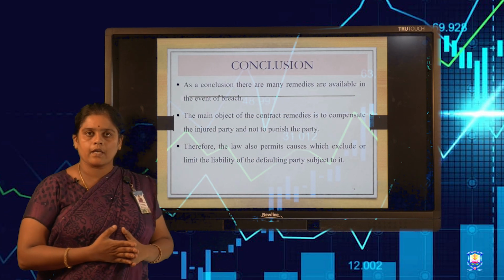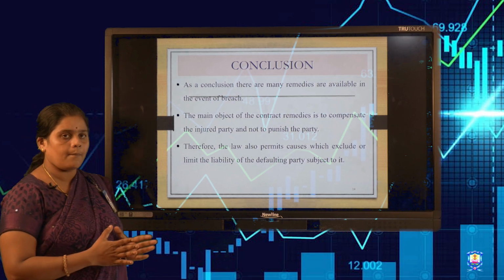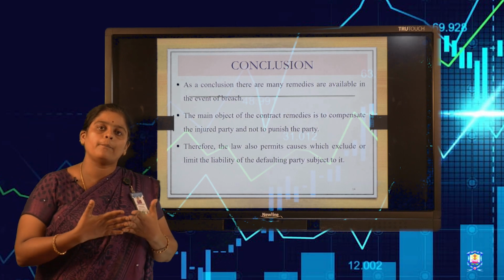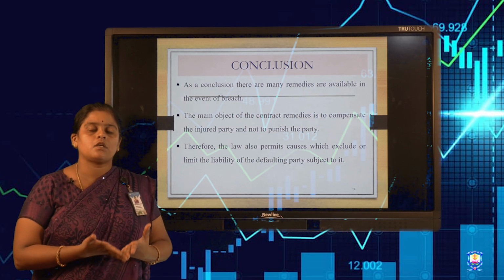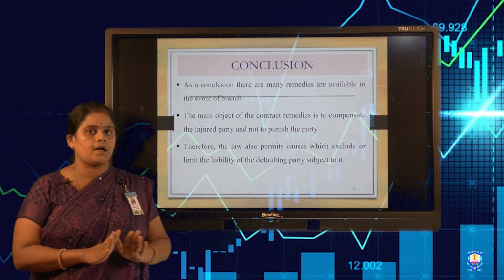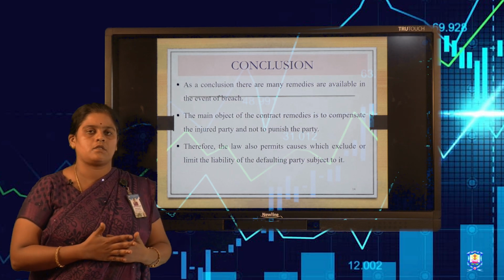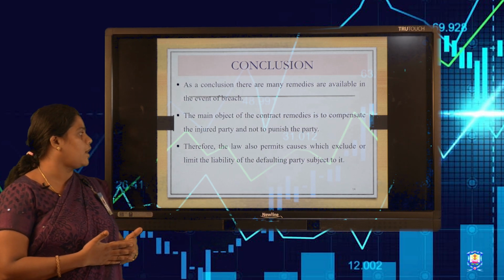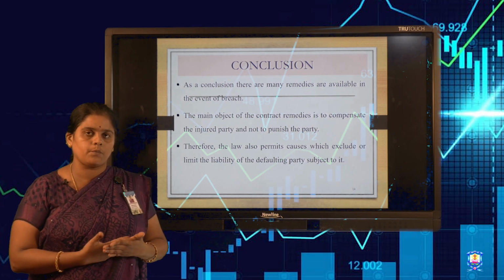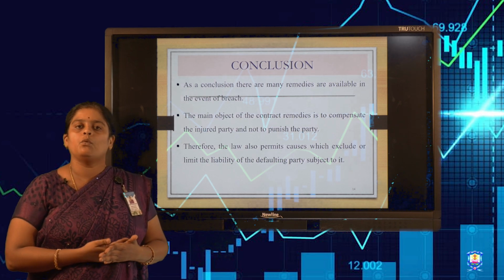In conclusion, we can say these are the remedies for the wounded party. We give compensation to the injured party, not to punish the party. We should not at any cost punish the party who is in default. We can ask for compensation. The defaulting party needs to pay the damages or give some monetary compensation to the wounded party.